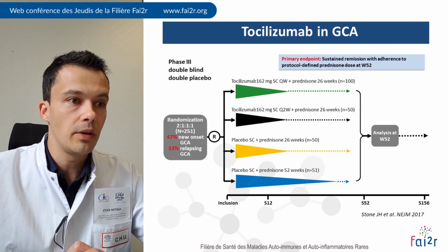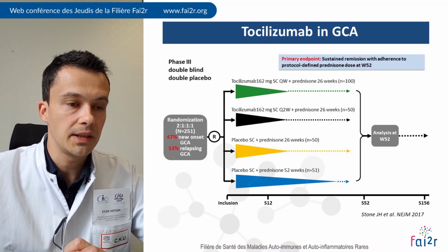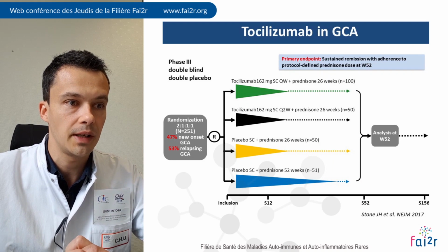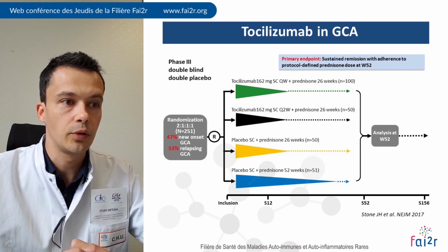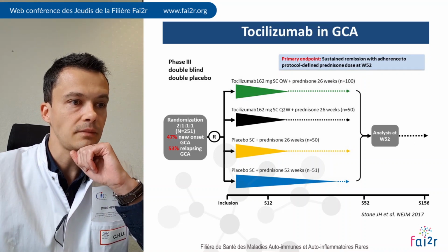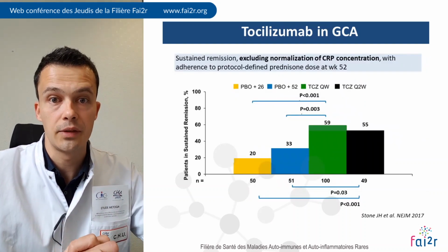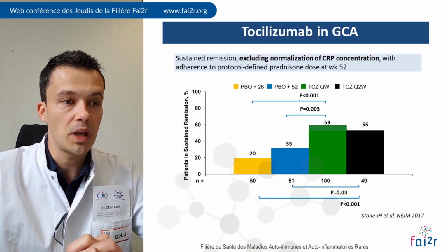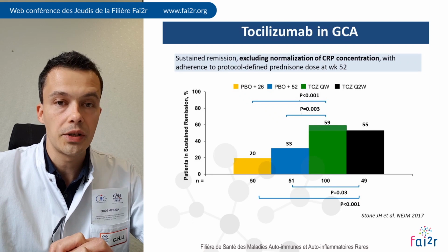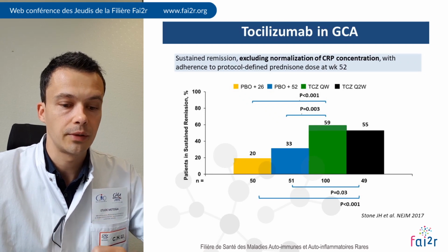And the primary endpoint was analyzed at 1 year and was the sustained remission percentage with adherence to the protocol-defined prednisone dose at 1 year. As you know, results have demonstrated the superiority of tocilizumab to placebo, whatever the duration of the prednisone treatment.